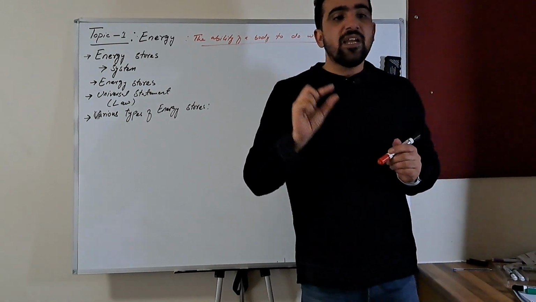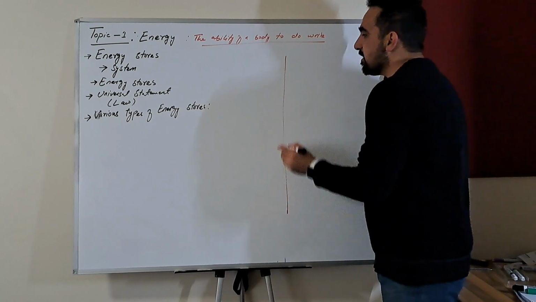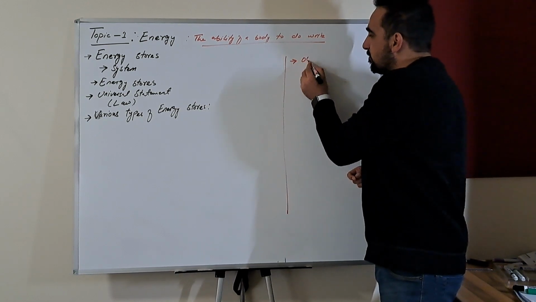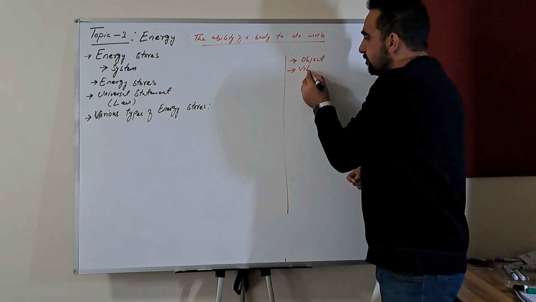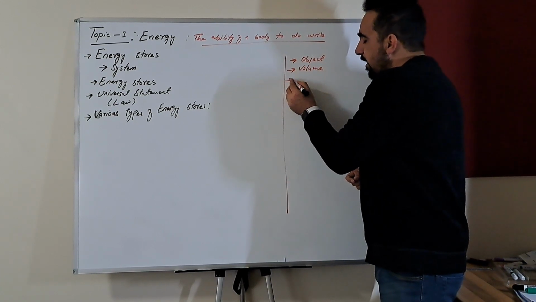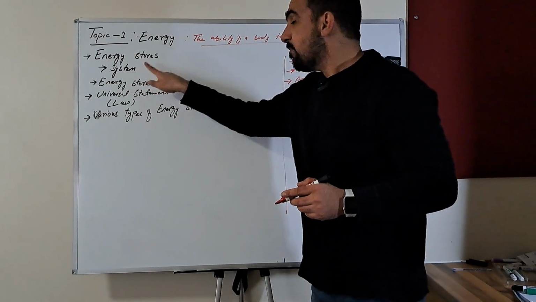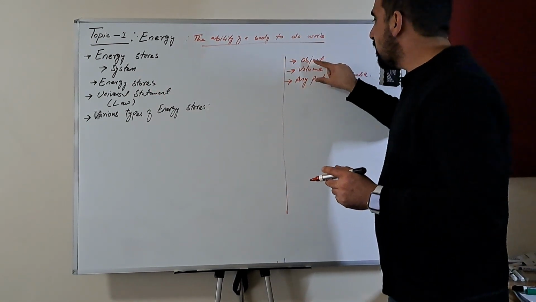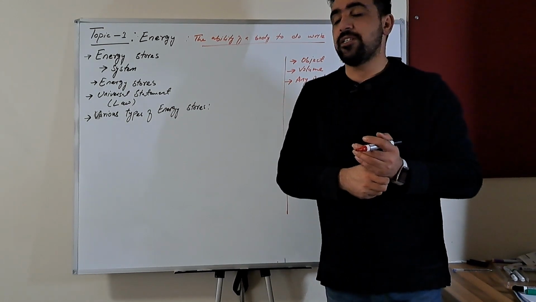A system can be an object, a volume, or any part of the universe. What will we call a system? When an object, a volume, or any part of the universe is under observation.